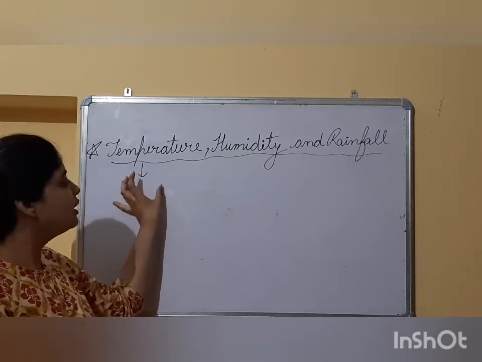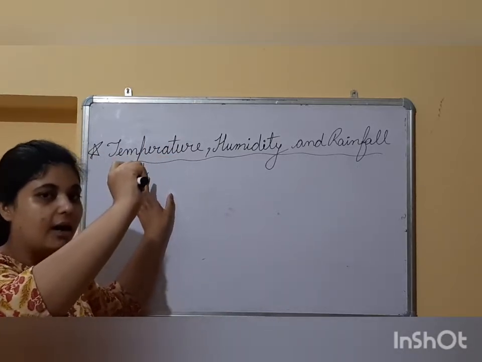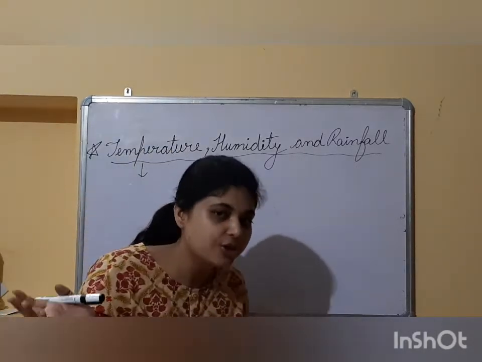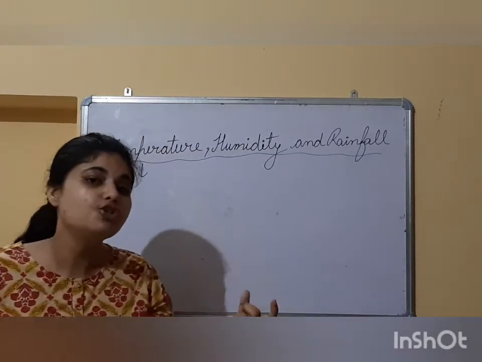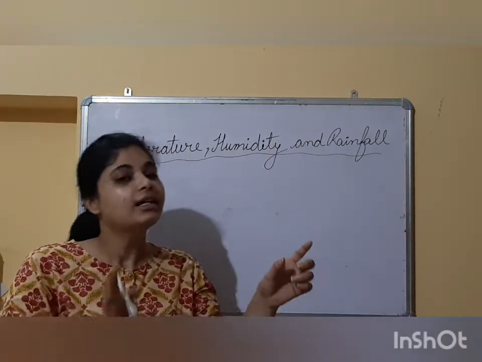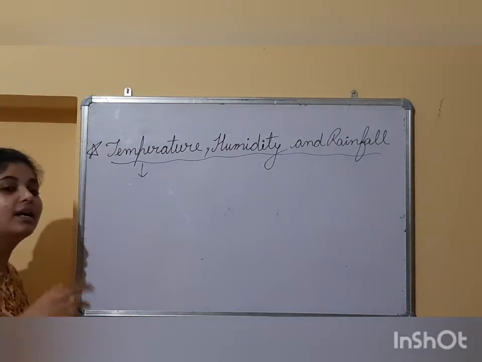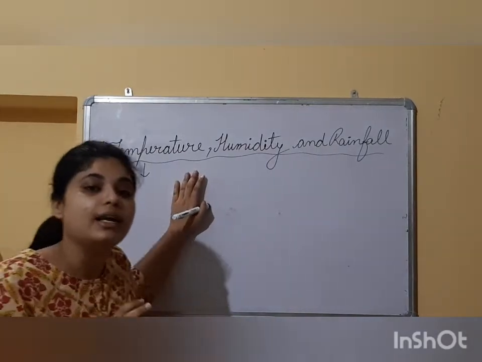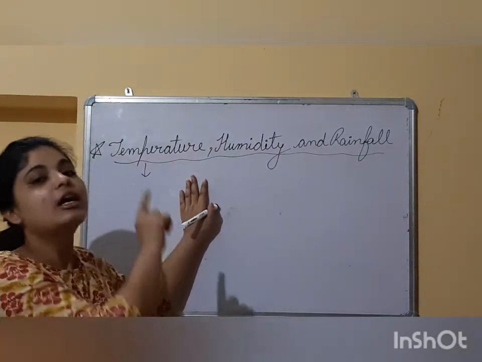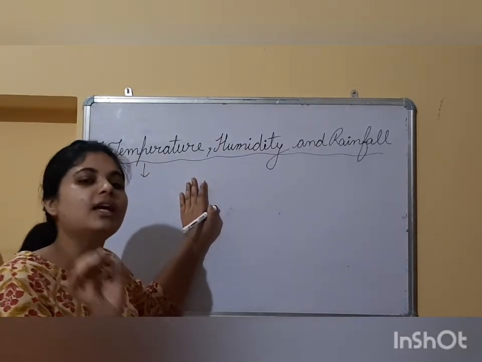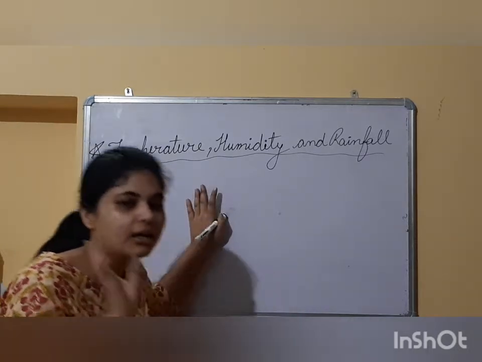Okay, so if the temperature is very high, then the air above that area will have no moisture in it. So if there is no moisture present in the air, then what will happen? There are very few chances of rainfall. That's why desert areas receive very little rainfall because of the high temperature. Because high temperature leads to no moisture in the air. If there is no moisture in the air, then there will be very few chances of rainfall.